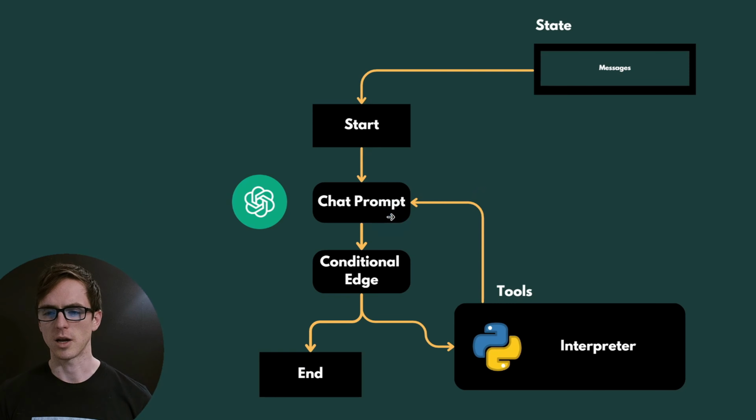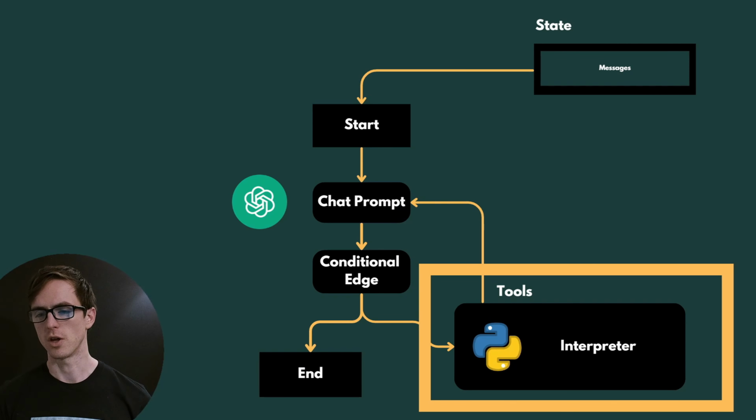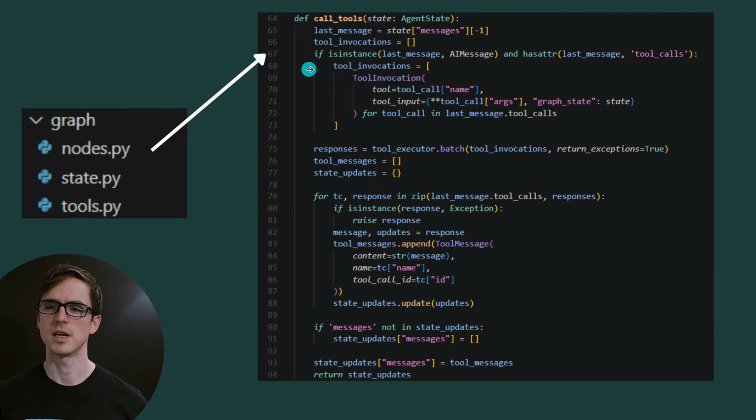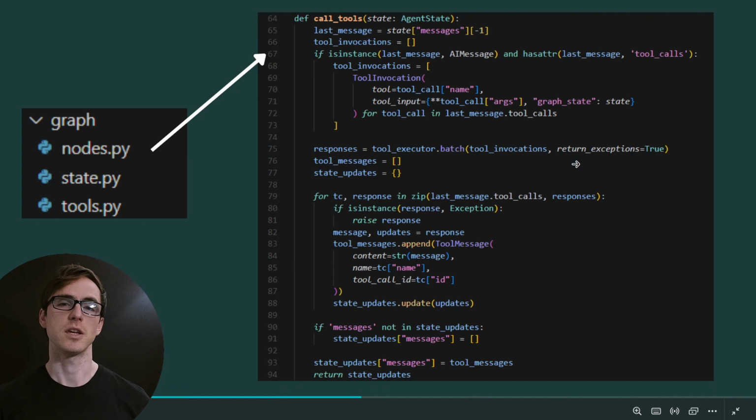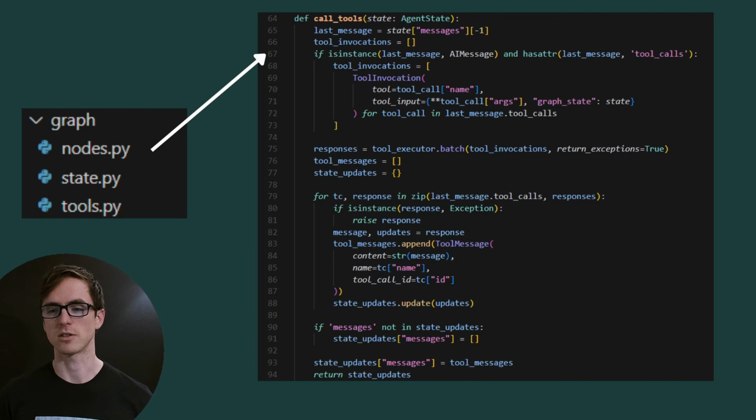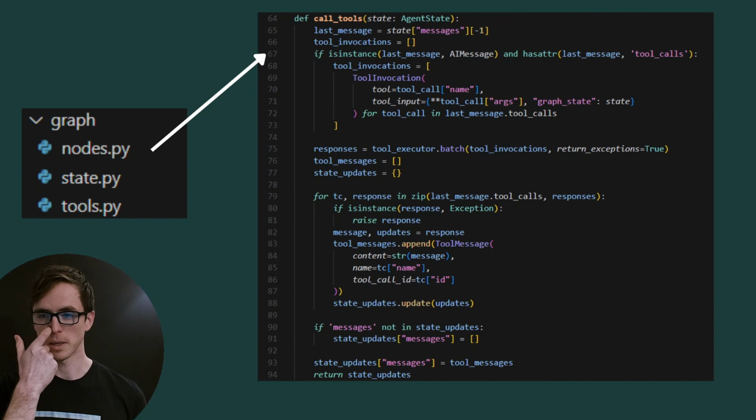And lastly, I'm creating the tools node. Now there's quite a bit going on here, so I'll take you through it slowly because this is one of our top tricks for using LangGraph. The reason why I've got some custom tool node here is because I want to be able to pass in the graph state to every single tool by default. And I also want to be able to update the graph state from within the tool calls.